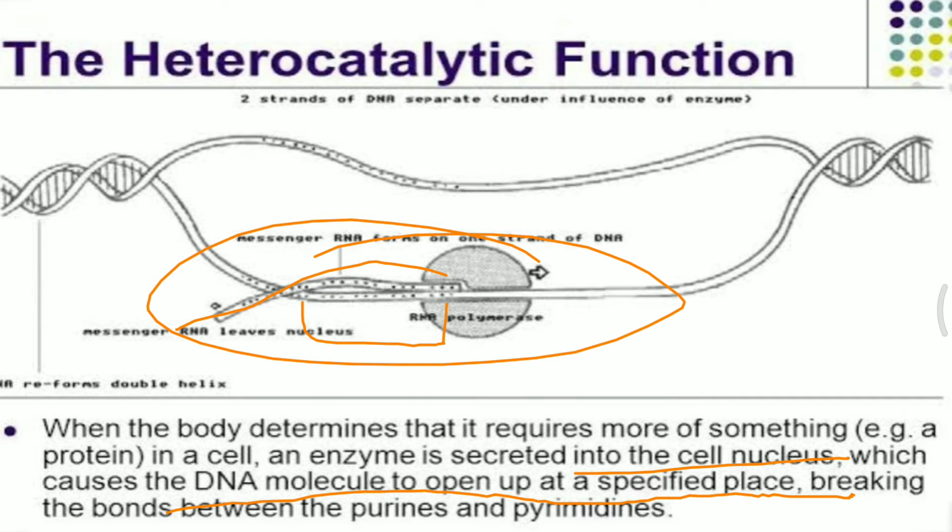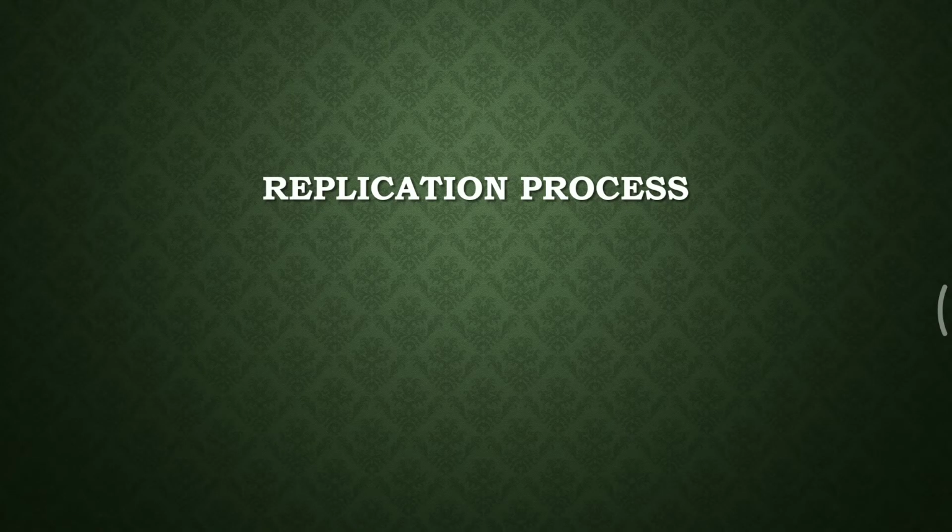After protein formation, it will form the enzyme, and the activity of the enzyme will be seen in the organ. This is about autocatalytic or heterocatalytic mode of replication. Now, we will be discussing in detail about DNA replication, and for that we need some enzymes.